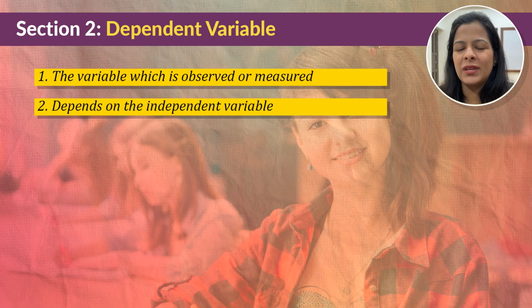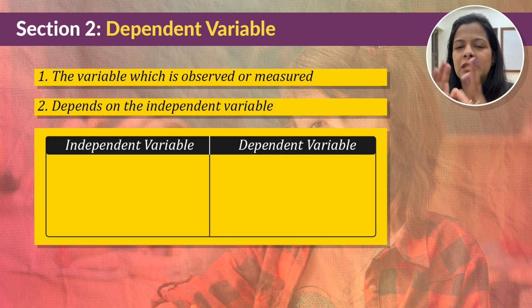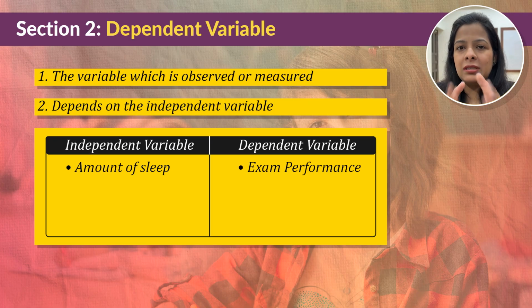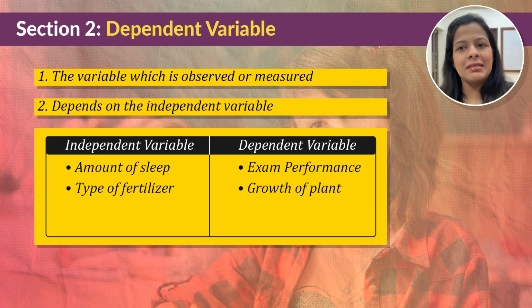So after these 2 examples, let me simply put that and you can see that on your screen. In the study where we are seeing how sleep impacts the exam performance, how much sleep does a student get before the exam is the independent variable, whereas exam performance is the dependent variable. In the second example, I told you that we are measuring how a particular fertilizer affects the growth of the plant. So here, the type of fertilizer is the independent variable, whereas the growth of plant is the dependent variable.